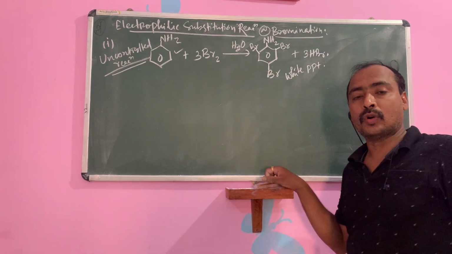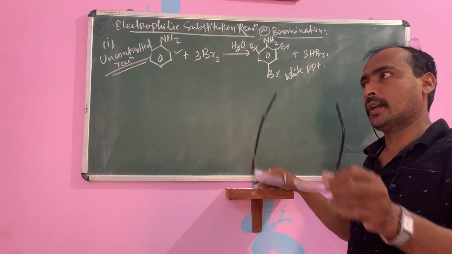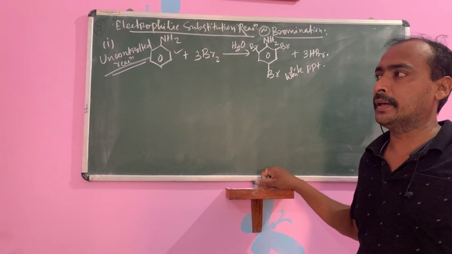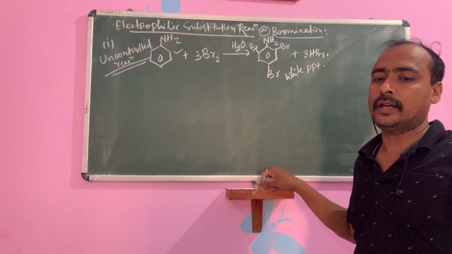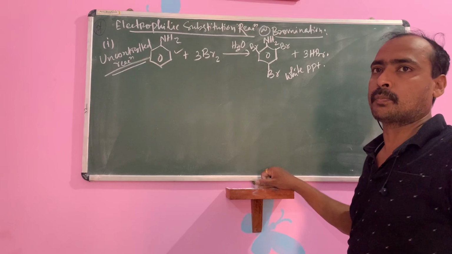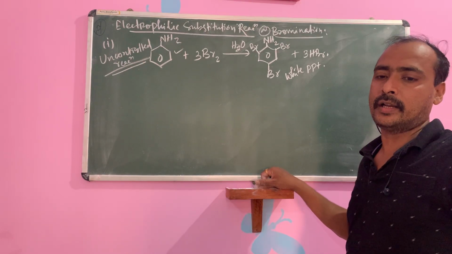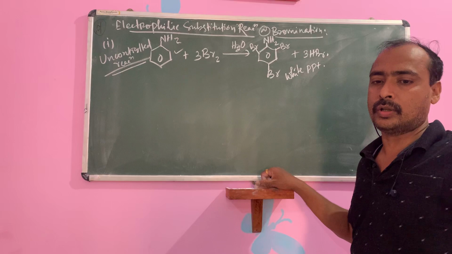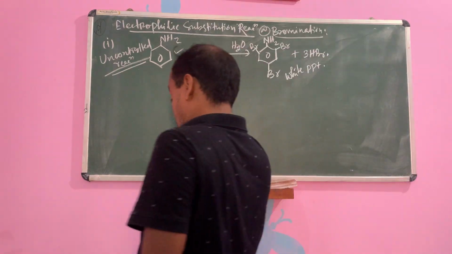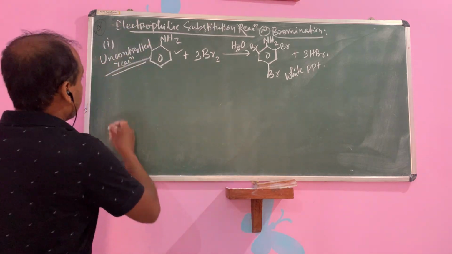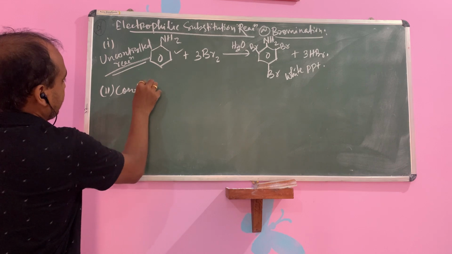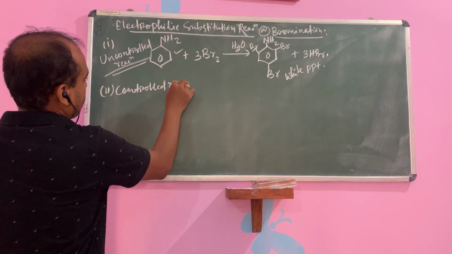Okay. Then it will form one intermediate. That is not a stable compound. That is an intermediate adduct. Okay. Then when it is treated with bromine, we can get the respective product, that is para-bromoaniline. Okay, children. What is the concept? We'll go to the concept first. Then you see what will happen. First, then second, controlled reaction.